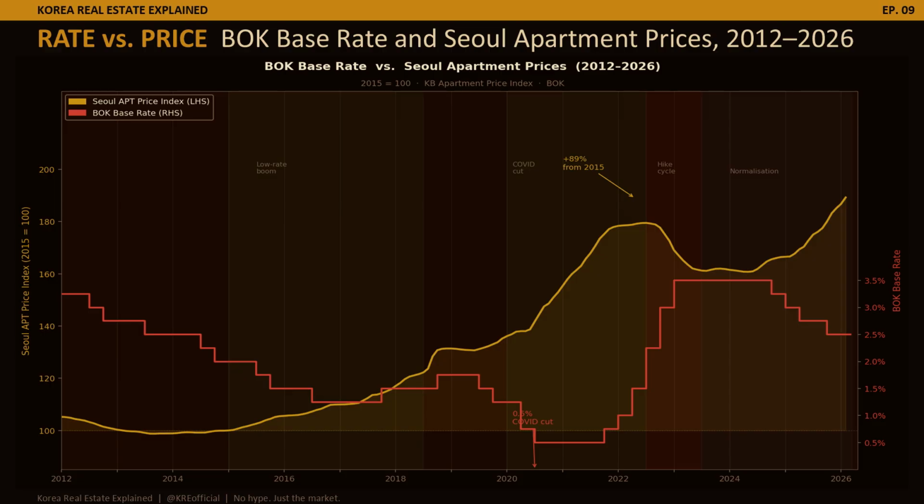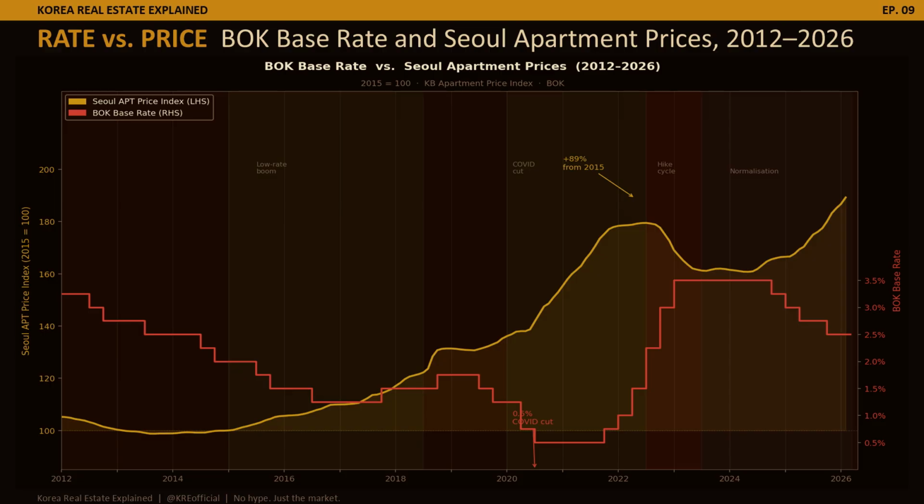In 2020, rates hit 0.5%, emergency lows. Seoul prices responded within months. By mid-2022, the index had nearly doubled from its 2015 base. Then the BOK hiked fast, 3.5% by early 2023, the fastest tightening in BOK history.